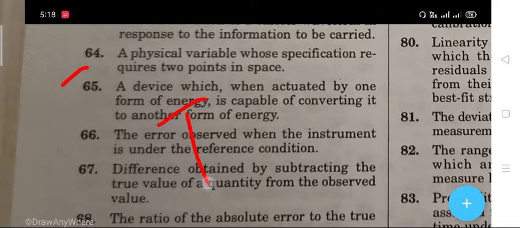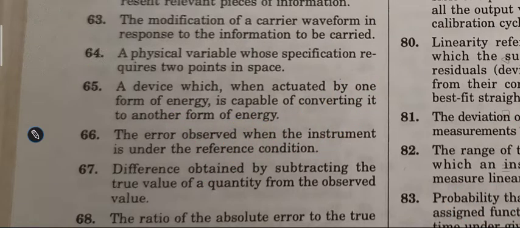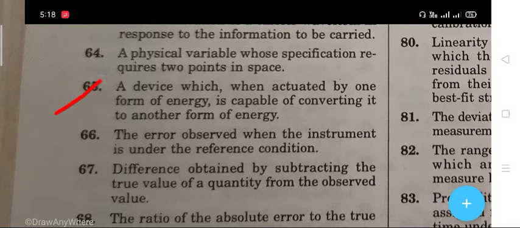The next question 64 is that a physical variable whose specification requires 2 points in a space. The right answer is trans variable. Next question 65 is that a device which when actuated by one form of energy is capable of converting it to another form of energy. The right answer is transducer.